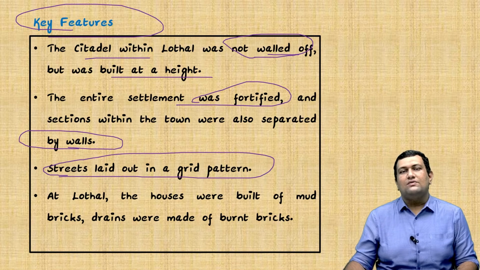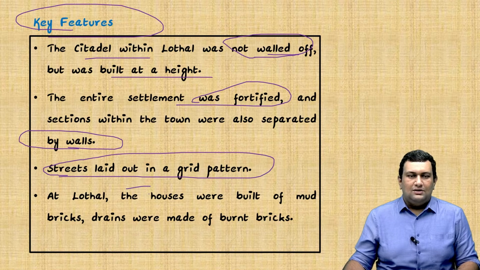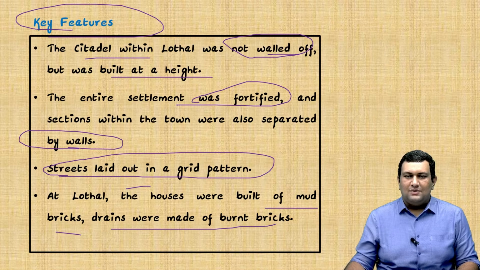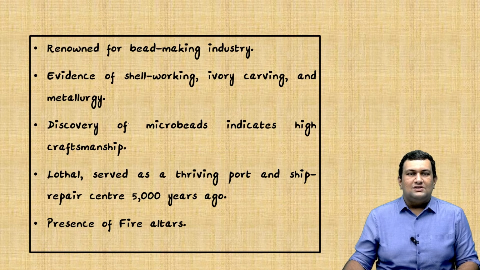Another important feature is the drainage system. They were also laid along the streets. And at Lothal, the houses were built of mud bricks, whereas drains were made of burnt bricks. This is also an important feature of IVC. Another aspect is that the houses were even one story high, not just a ground floor.